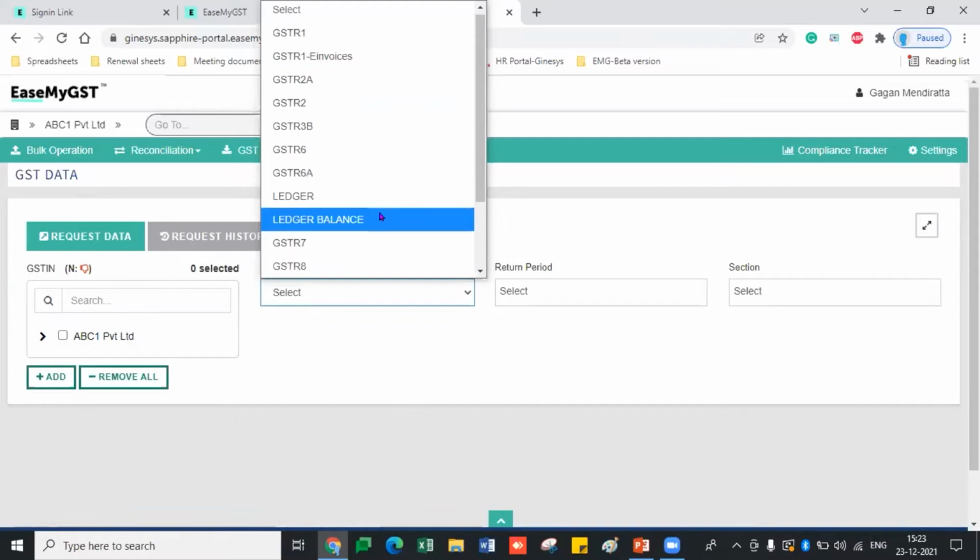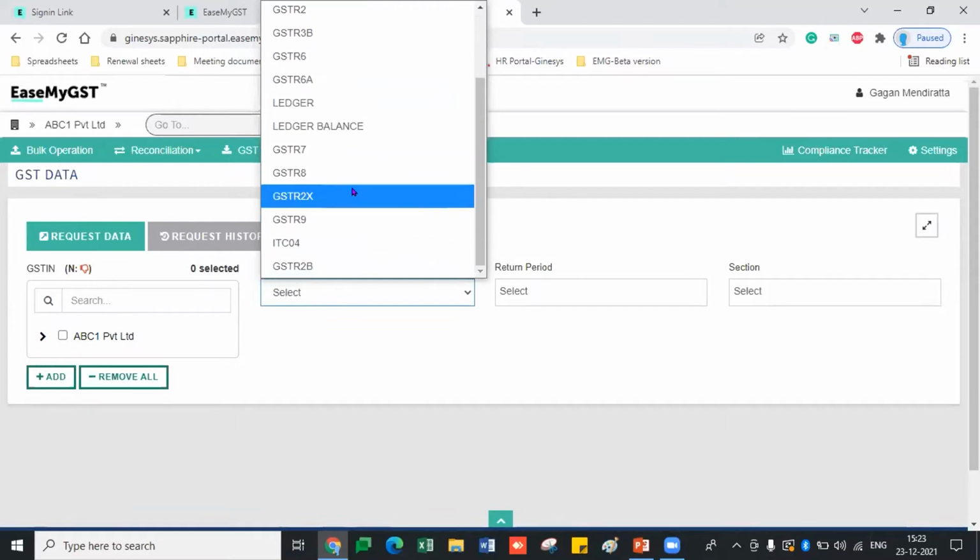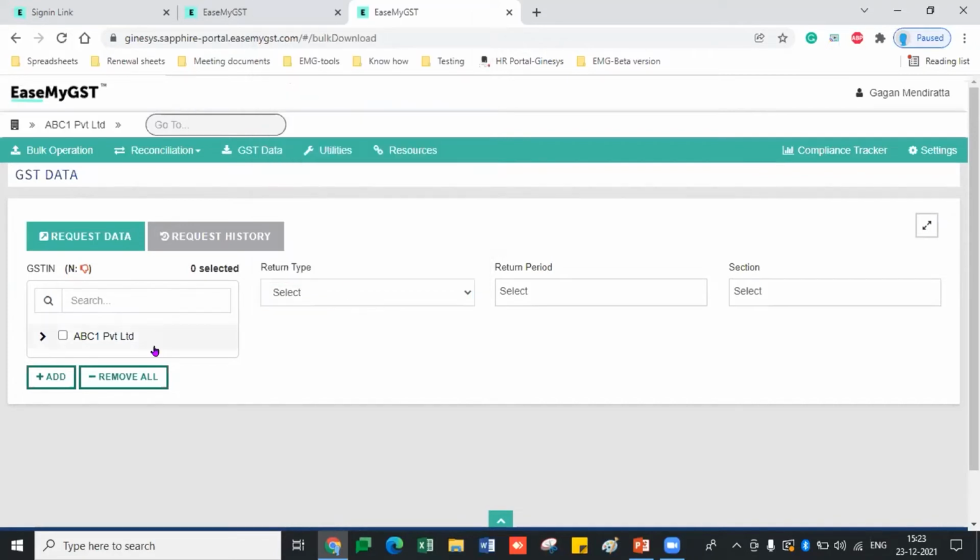Also, we have some ledger balances. All the ledgers are available: GSTR7, GSTR8, and GSTR9, which are new to EaseMyGST. Also, the ITC04, as we have had most of the queries regarding job work. So all of the returns are here to download from the government portal at PAN level. These are also available at GST level, but we are showing you the updated and advanced version to download all the returns at PAN level.